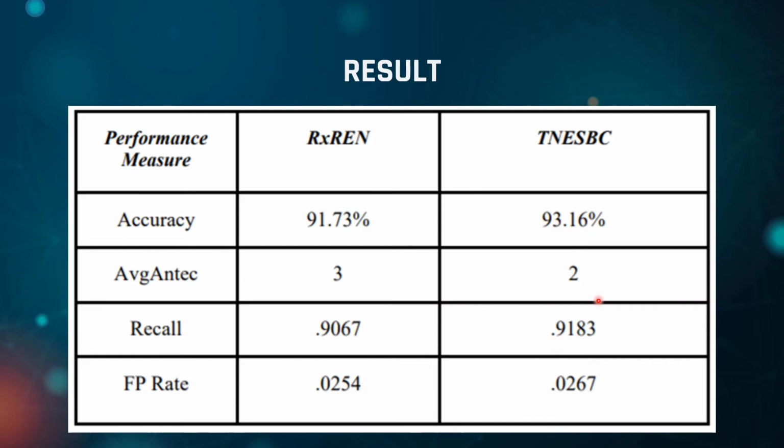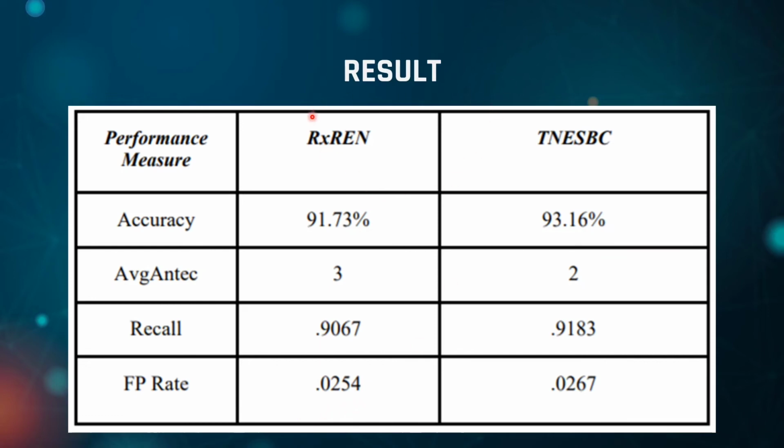For the recall, TNESBC is 0.1983, while for the RxREN it is 0.9067. For the false positive rate, the TNESBC is 0.0267, while the RxREN is 0.254.